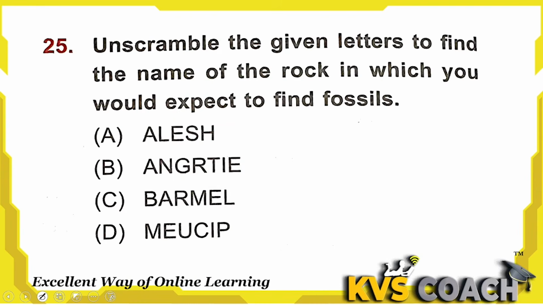Next is, unscramble the given letters to find the name of the rock in which you would expect to find fossils. First one is shale, and yes, this is the right answer here because in shale rock we can find fossils. Second one is granite. We all know the use of granite, and after metamorphosis of granite we get gneiss.